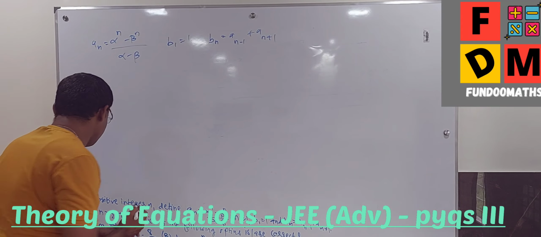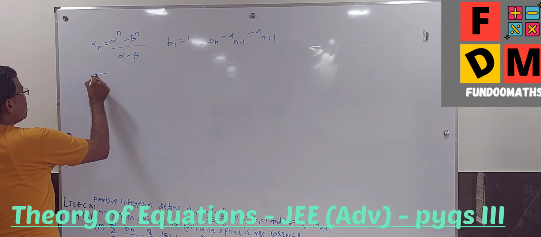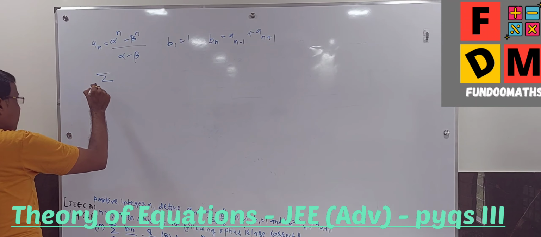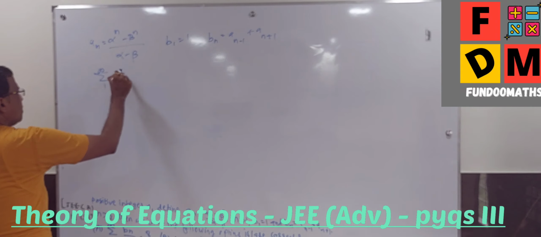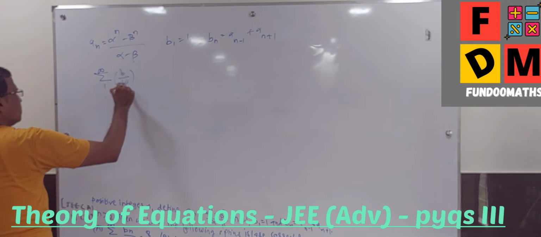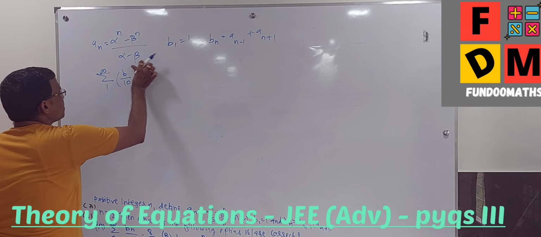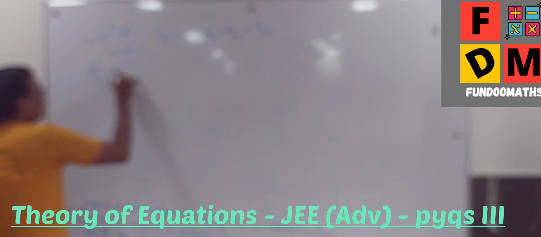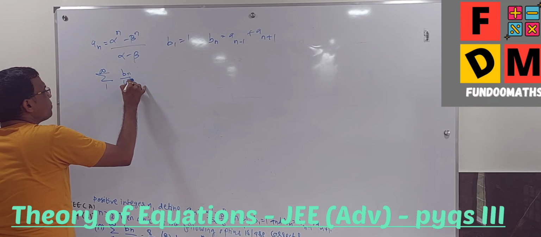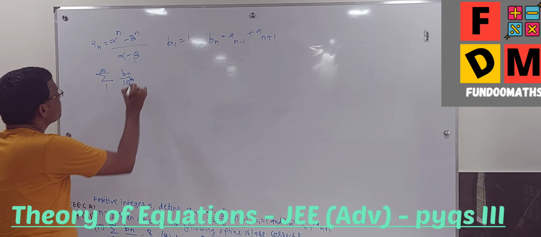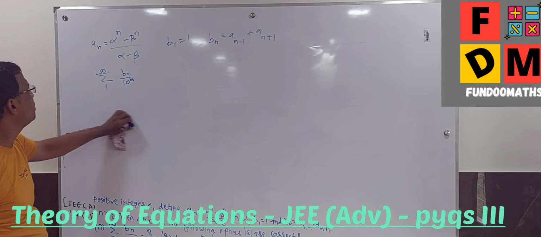So there are 4 options. This question is something where you need to go with the options. I am going with the first option. The first option is the sum from n equal to 1 to infinity of b_n upon 10^n, b suffix n upon 10 power n, which is given to be 8 upon 89. We will check whether we are getting this or not.